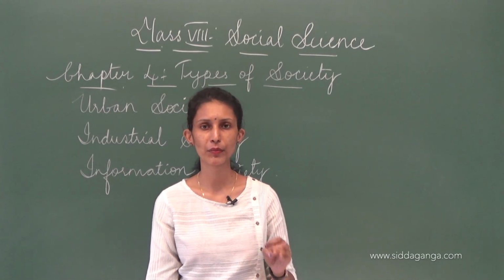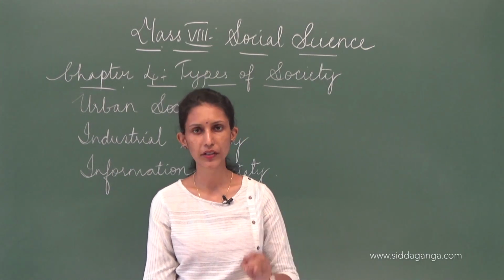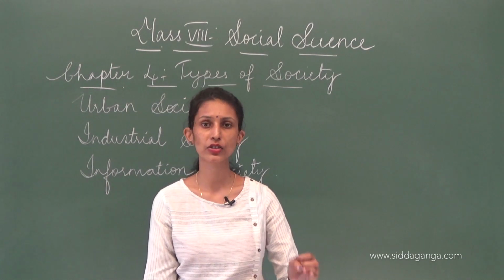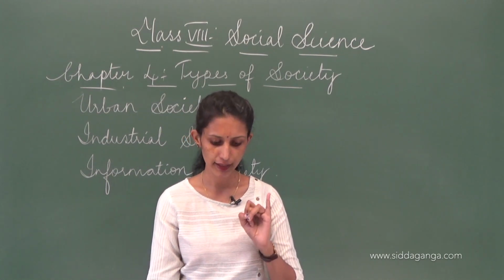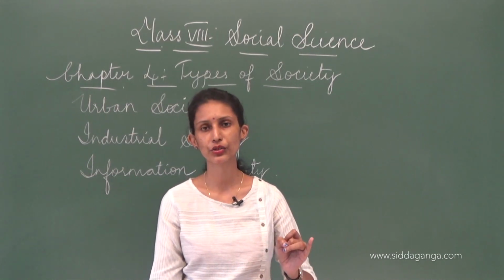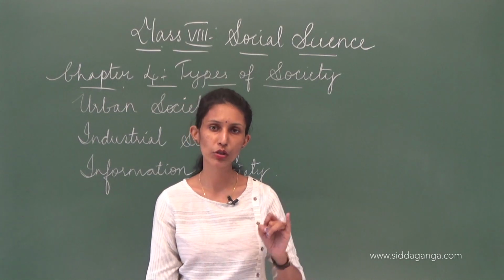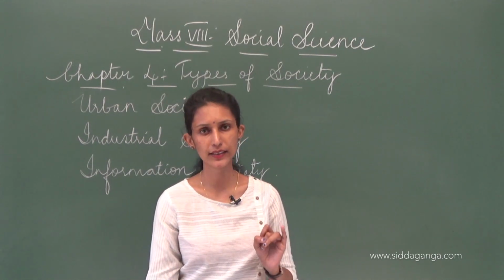Transparent communication. People needed to produce their goods, they wanted raw materials, they wanted to send the finished goods to some other places, so transparent communication was very important in that aspect. Then there was an increase in migration. People moved from rural areas to the urban areas, and families also started to become nuclear families rather than the joint families that were there.